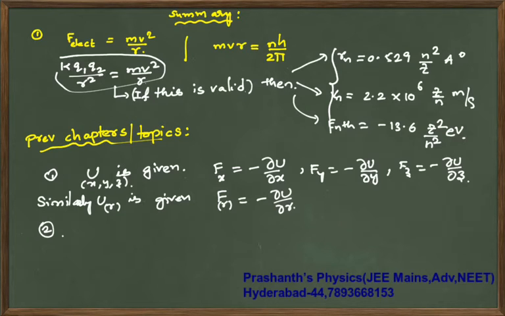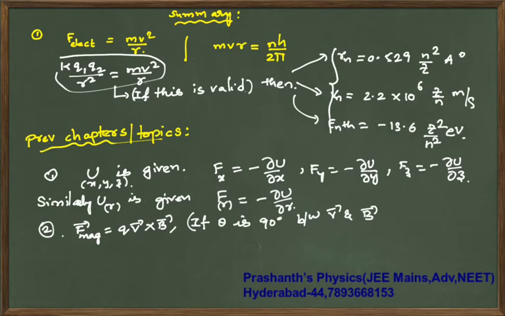Next, apart from this, your magnetic force on a charged particle is q v bar cross B bar. If theta is 90 degrees between velocity and magnetic field, v bar and B bar, then your force will be q v B sin 90, that is equal to qvB.